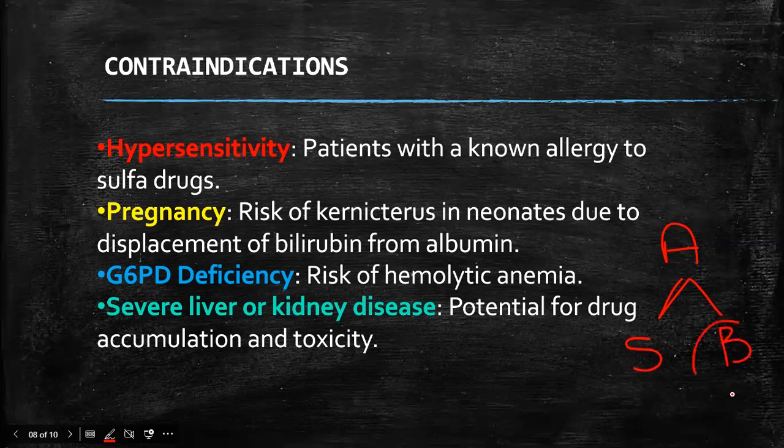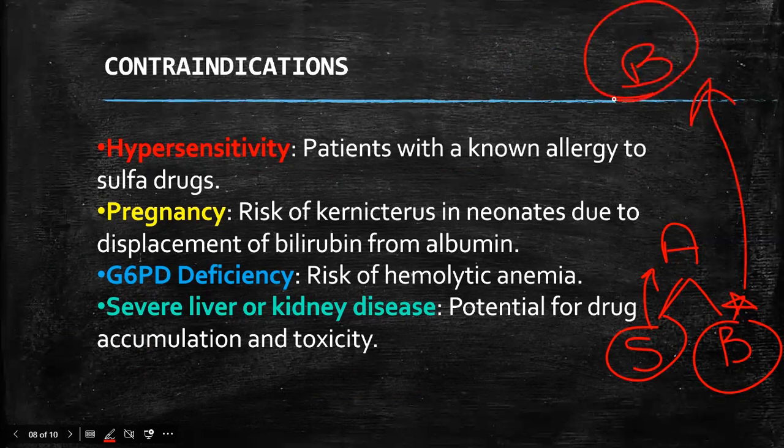Bilirubin and the sulfur drug both have the ability to bind to albumin, but the sulfur drug has a greater ability to bind to the albumin. So bilirubin will remain free, start accumulating in the brain of the baby, and start damaging the brain of the baby. That is kernicterus.